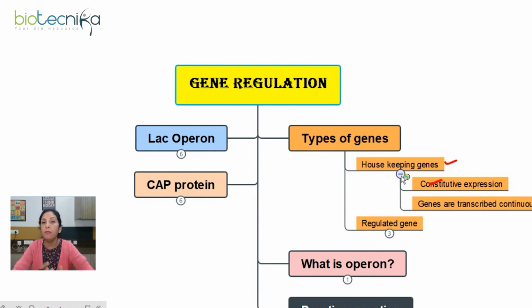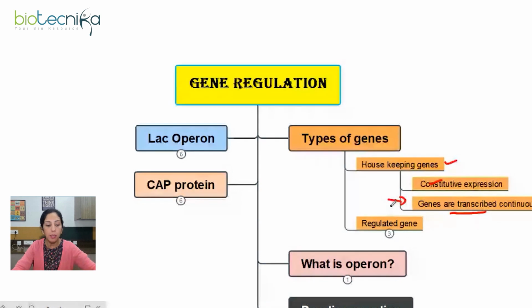The enzymes involved in respiration have to be available all the time in the cell. So the genes responsible for producing these enzymes have to constitutively express. So genes are transcribed continuously.